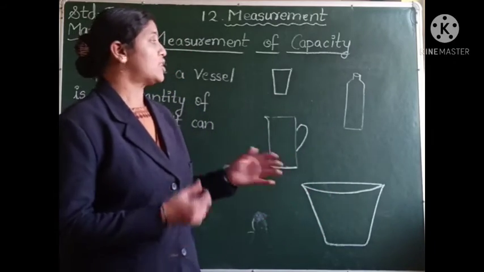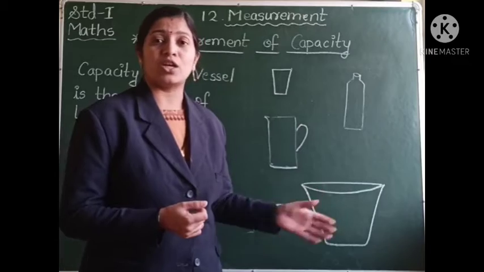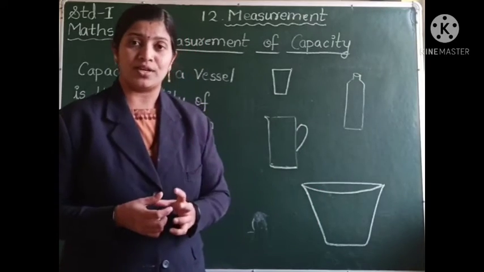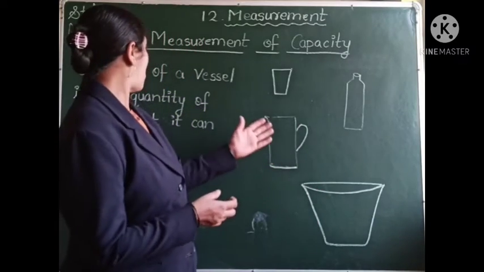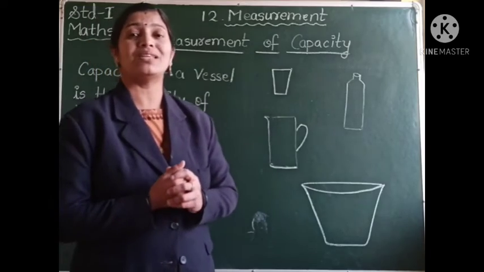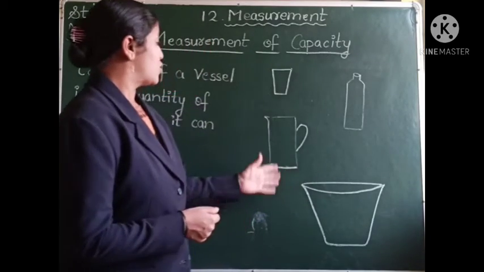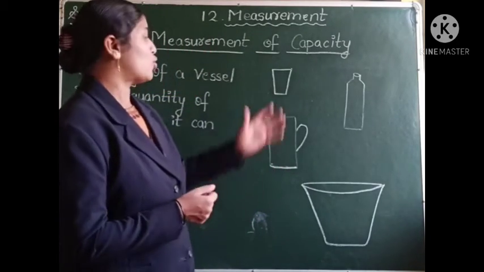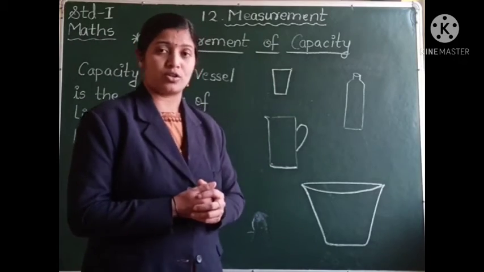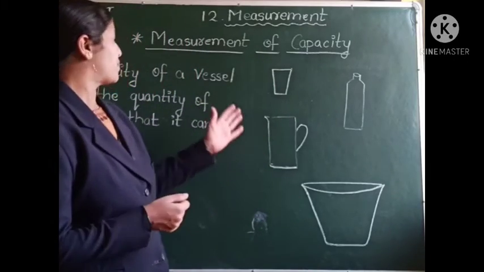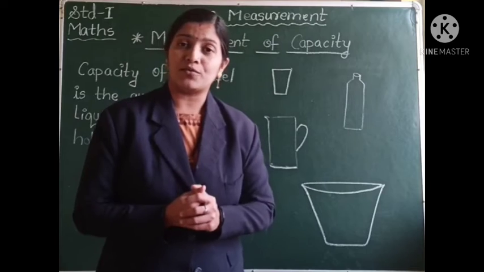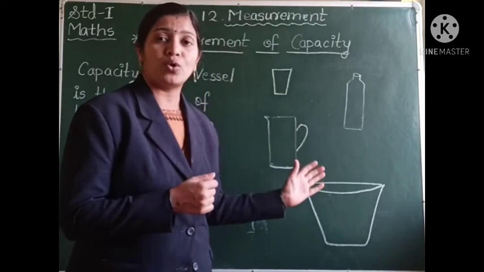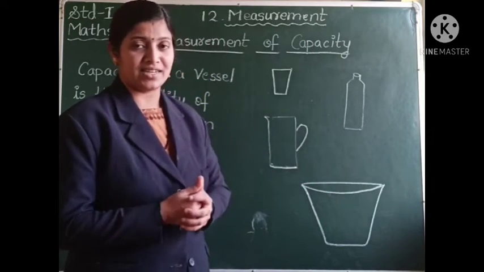So the capacity of the vessel is its ability to hold the liquid. All these cannot hold the same quantity of water. Capacity means the amount of liquid that can be held by these containers.